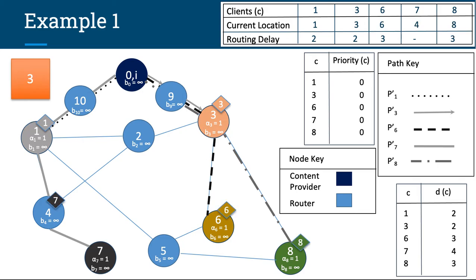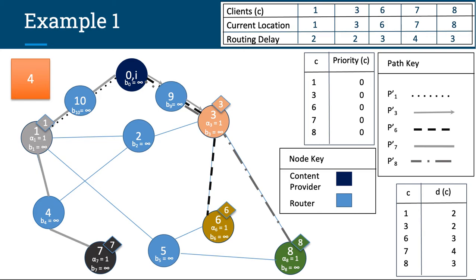At time tick 3, we look at nodes 6, 8, and 4. For nodes 6 and 8, the packets have just reached their destinations, so the routing delays are set accordingly to 3. At node 4, the bandwidth value again is infinity, so the bandwidth b sub 4 is sufficient, and so the packet is forwarded along its respective path to node 7. At time tick 4, we see that the packet for client 7 has reached its destination, so the routing delay for client 7 is equal to 4.